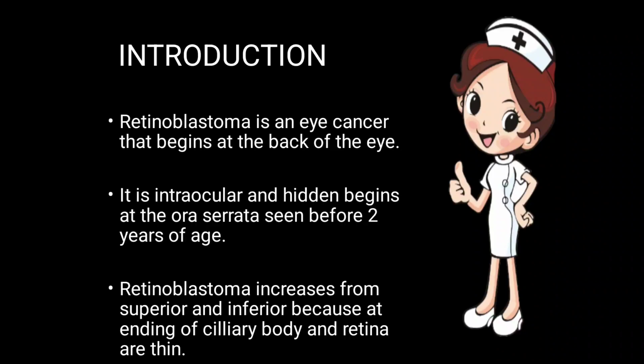Retinoblastoma increases from the superior and inferior because at the ending of the ciliary body and the retina are thin. It begins at the ora serrata area because the ending part of the ciliary body and the starting part of the retina is the thinnest part. So from there it begins to start.